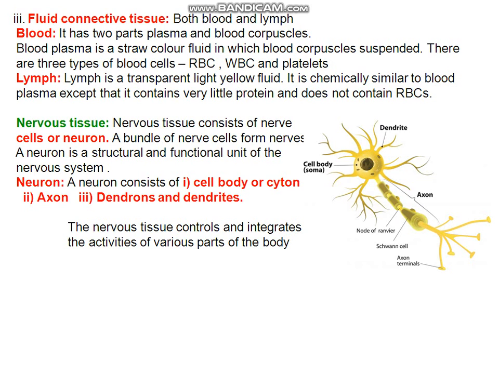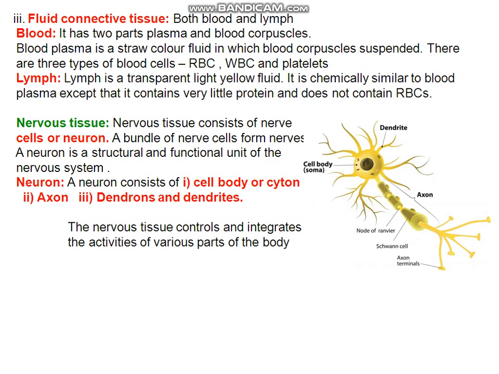Now the function of RBC is to carry oxygen, because it contains hemoglobin, and mainly hemoglobin helps in carrying oxygen. So there are two functions of RBC: provide red color to the blood and help in carrying oxygen. WBC provide immunity in our body.